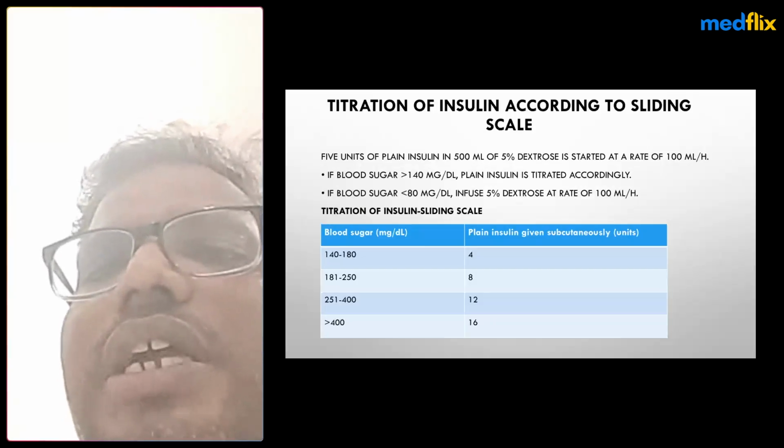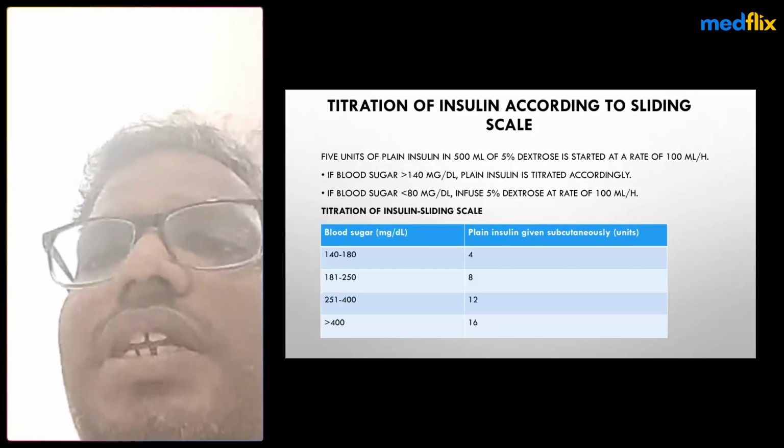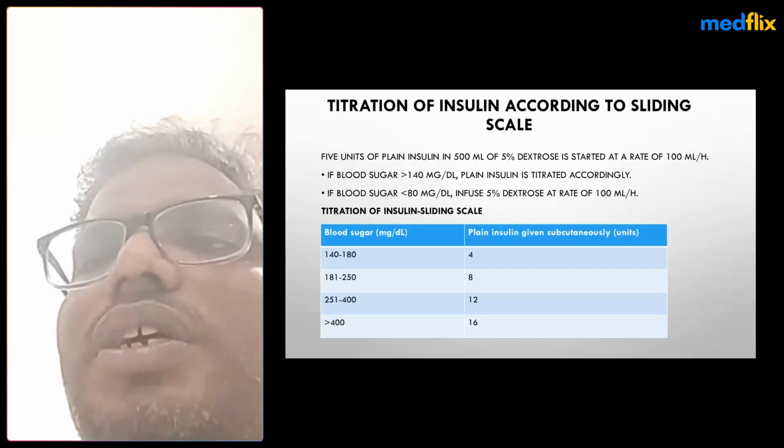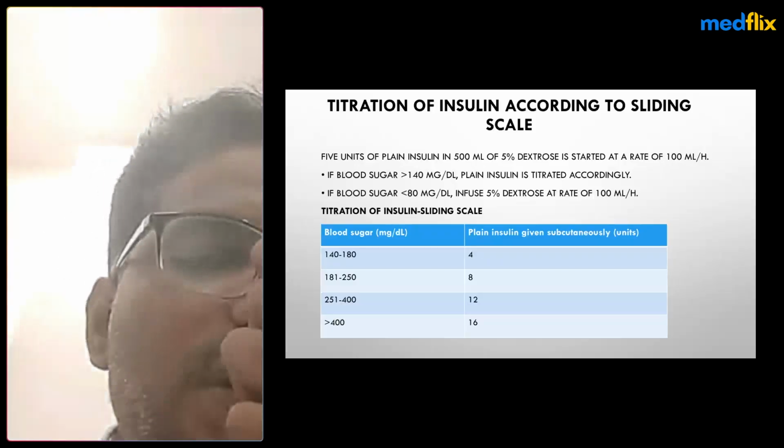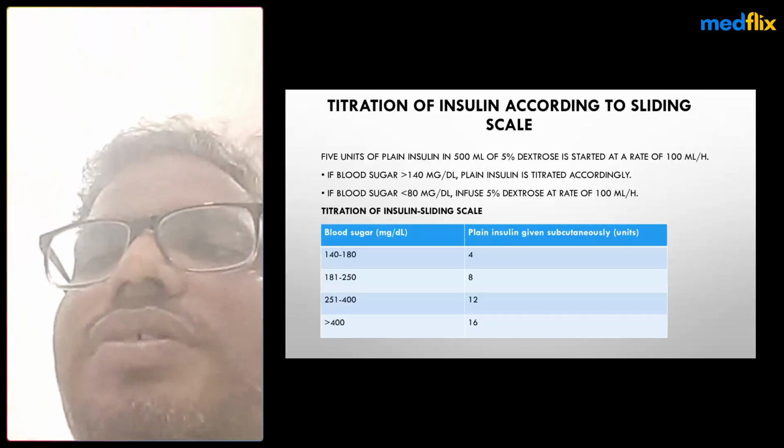For the dose, the sliding scale during insulin titration is like: 140 to 180, 4 units; 180 to 250, 8 units; 250 to 400, 12 units; and more than 400, they have to get 16 units, like that.